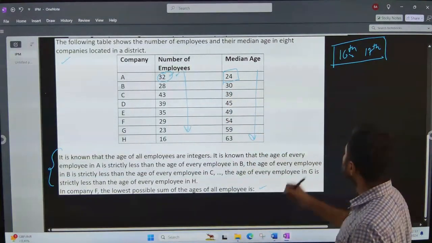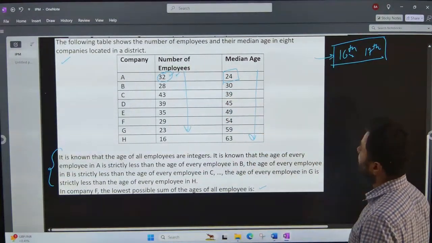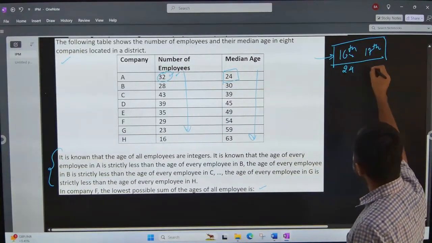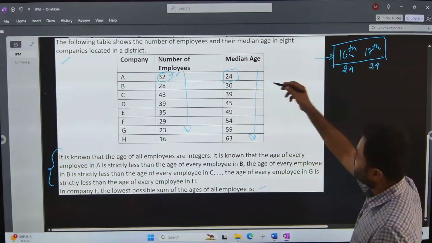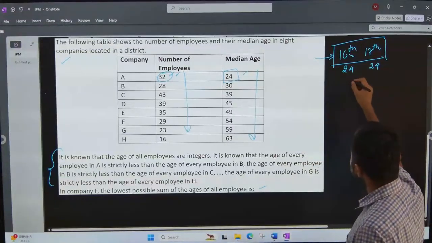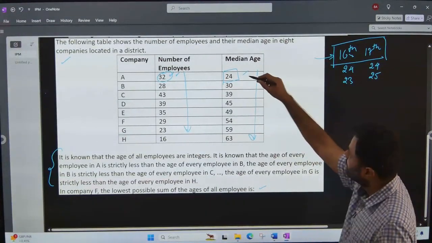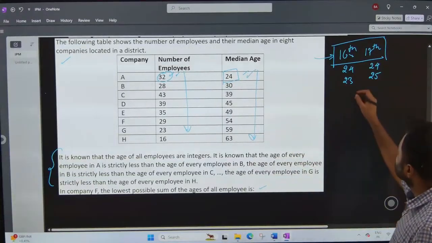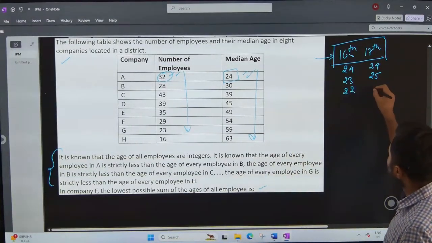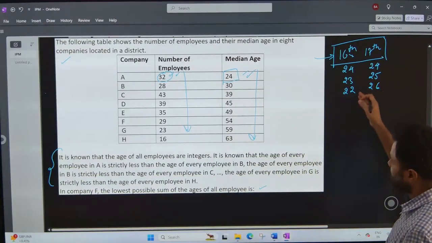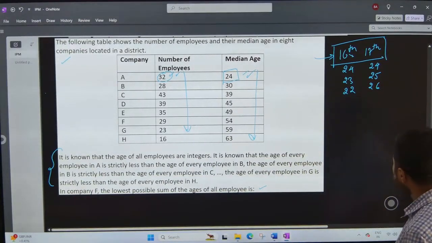So the average age of these two is called the median age. It is a possibility that both of them are of 24 years of age, then the average will be 24. It is a possibility that one of them is 23, other is 25, then again the average will be 24. One can be 22, other can be 26, then again the average will be 24. So all of them are the possibilities.